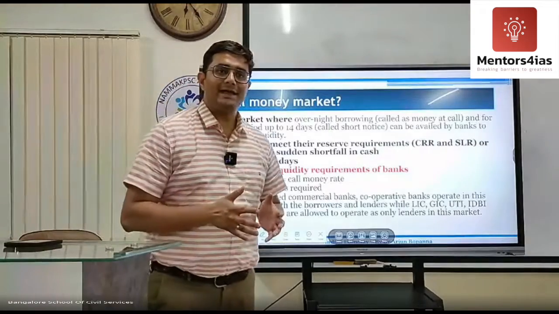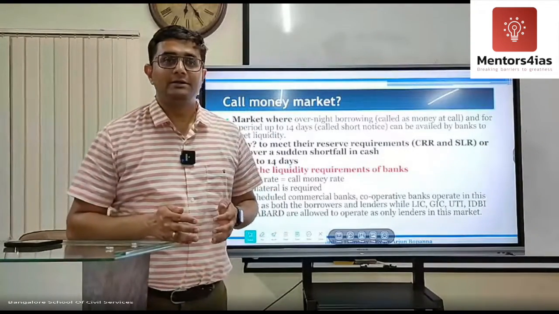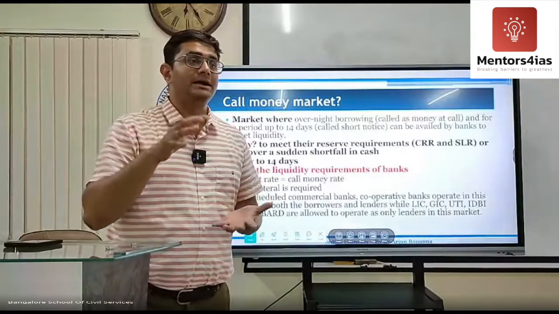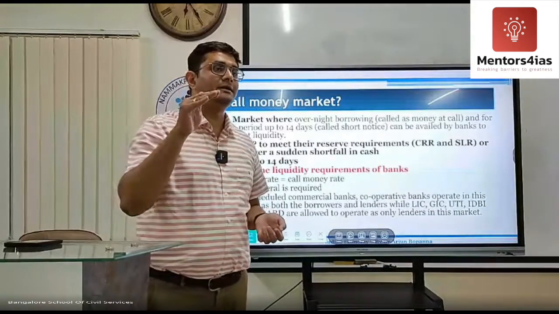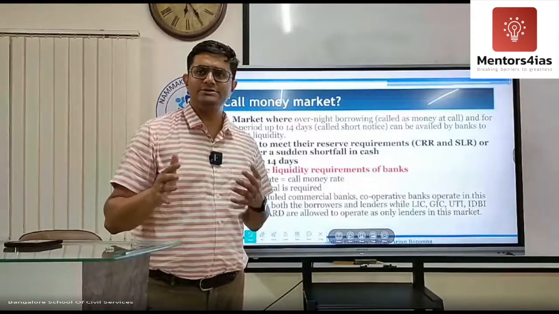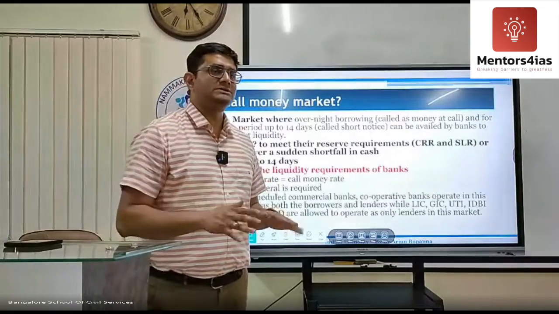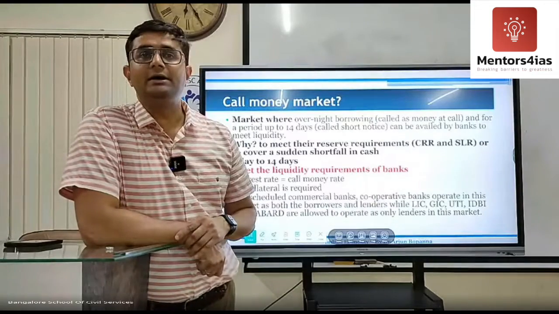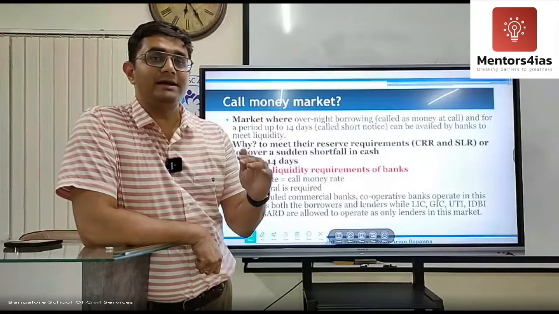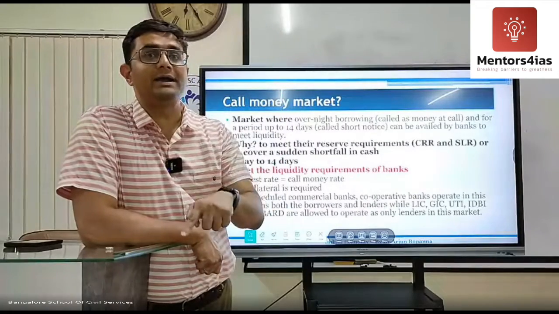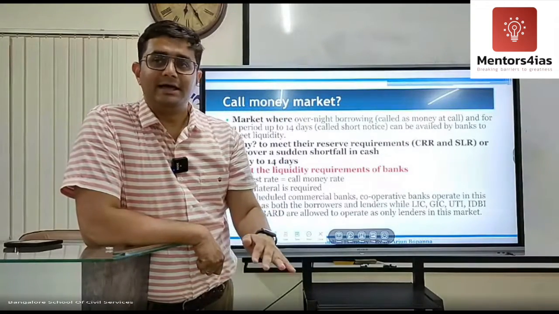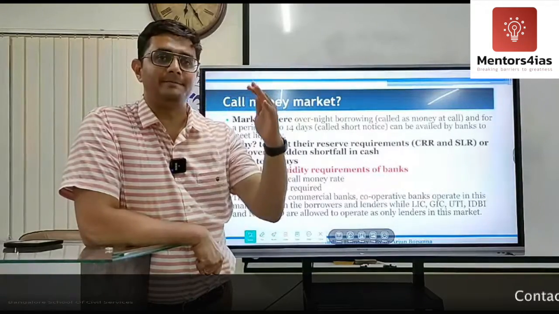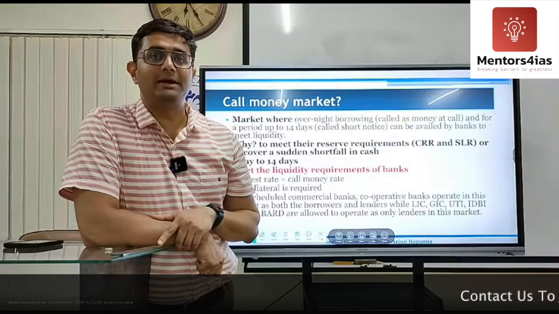On a particular day, if there is more demand for money, the call money rate is going to be higher. If on a particular day, the demand for money is less, the call money rate is less. You understood? So it's like an interest rate only, which is decided by the market forces. It is a very good indicator of liquidity in the market. If the call money rates are high, that means liquidity in the market is less. If the call money rate is low, that means the liquidity in the market is high. So this is what is known as call money market.